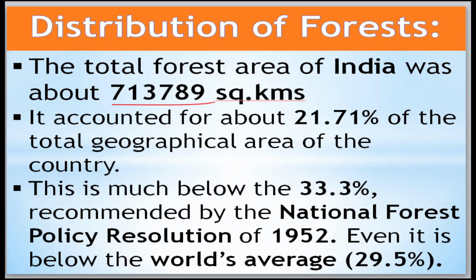It accounted for about 21.71% of the total geographical area of the country. This is much below the 33.3%. Actually we need 33.30% of forest, as recommended by the National Forest Policy Resolution of 1952, but it is less than that. It is even below the world's average of 29.5%. In the entire world we have 29.5%.